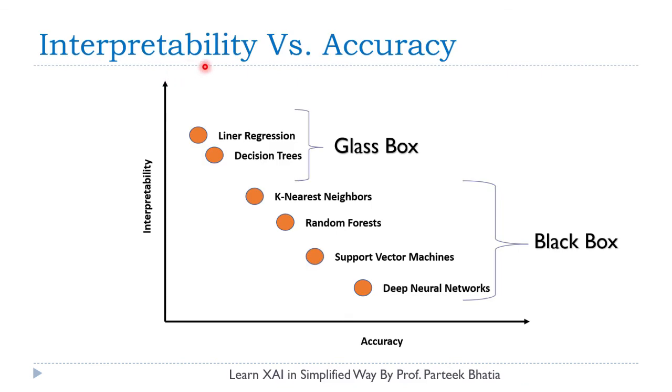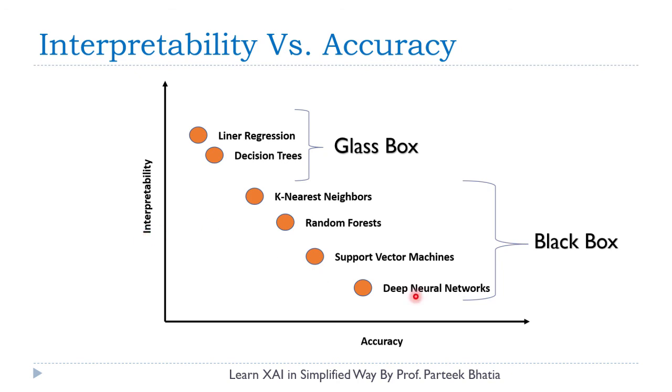Now let us discuss a very interesting graph on the basis of interpretability versus accuracy. On the x-axis we have accuracy, while on the y-axis we have interpretability. We have just discussed that linear regression and decision tree models have very high value of interpretability, but sadly they are not very good in accuracy. The accuracy of our black box models is very good, but their interpretability is very less.